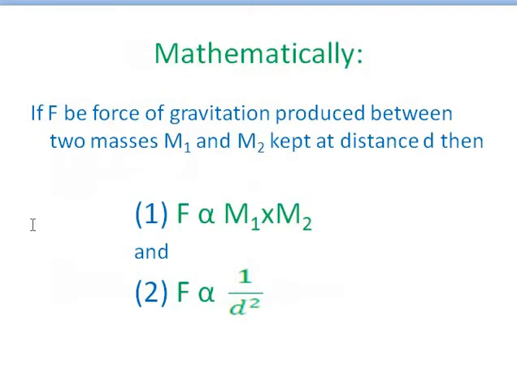Next, mathematically, this can be expressed as: if there is a force of gravitation F produced between two masses m1 and m2 kept at a distance d, then F varies as m1 times m2, and F varies as 1 upon d squared. That means F is directly proportional to the product of two masses and inversely proportional to the square of the distance between their centers.